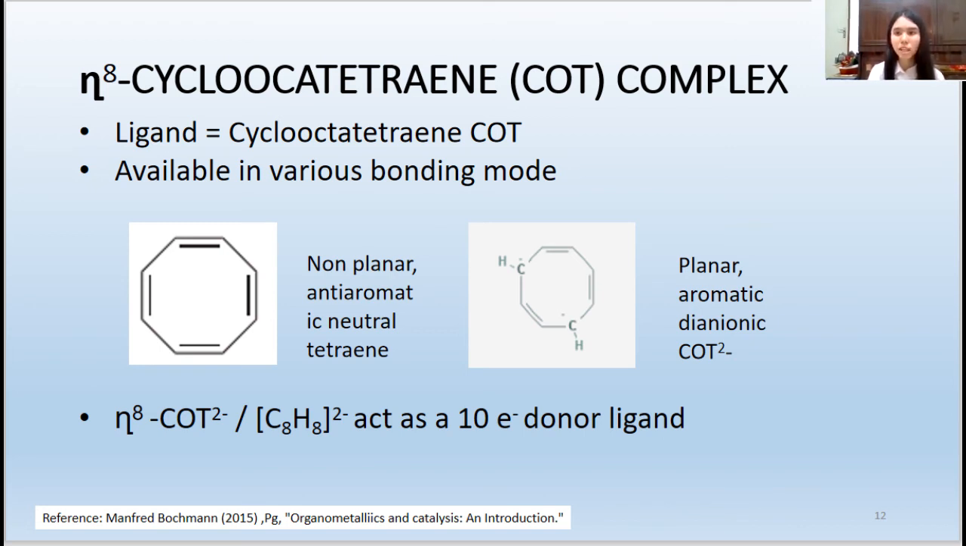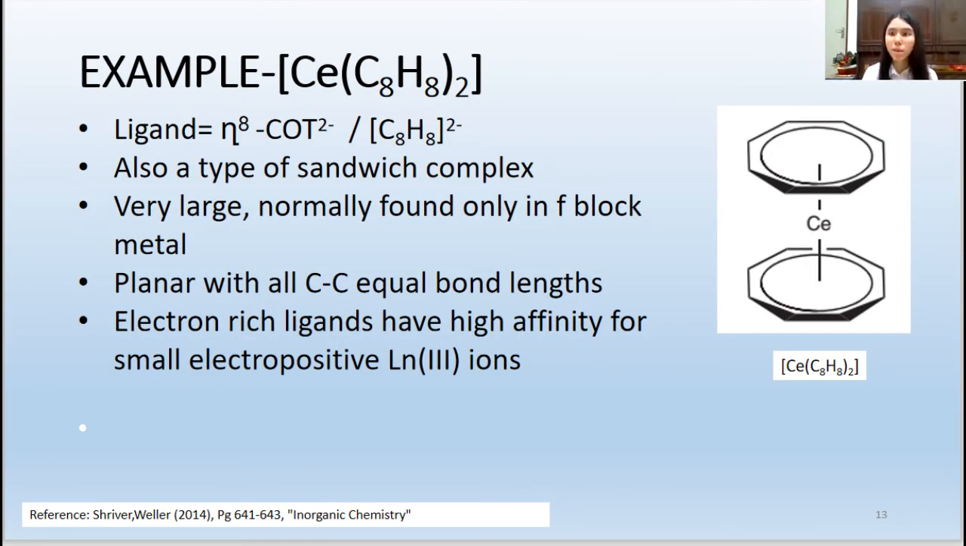A COT2- ligand can bond to the metal center in an eta-8 fashion, and it can act as a 10-electron donor, with the electrons shared from the ring and also the -2 charge from the ligand itself. The COT2- ligand can be considered as an arene ligand also, as it is aromatic and planar, which satisfies the 4n+2 Hückel's rule. In the next slide, we're going to see an example of a cerium metal bonded to 2 COT2- ligands in an eta-8 fashion.